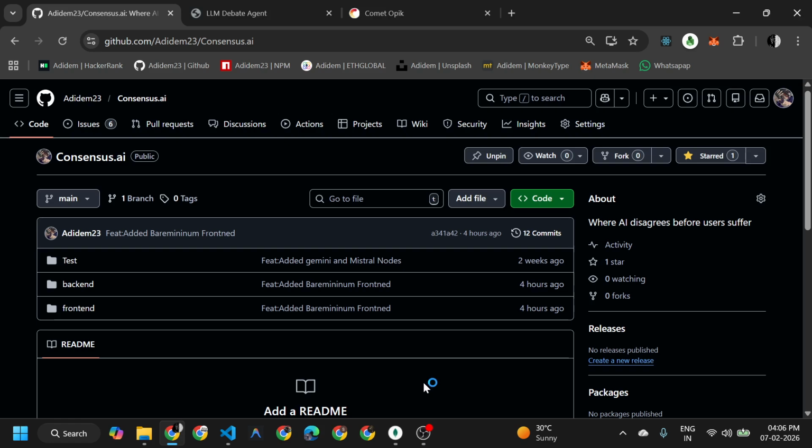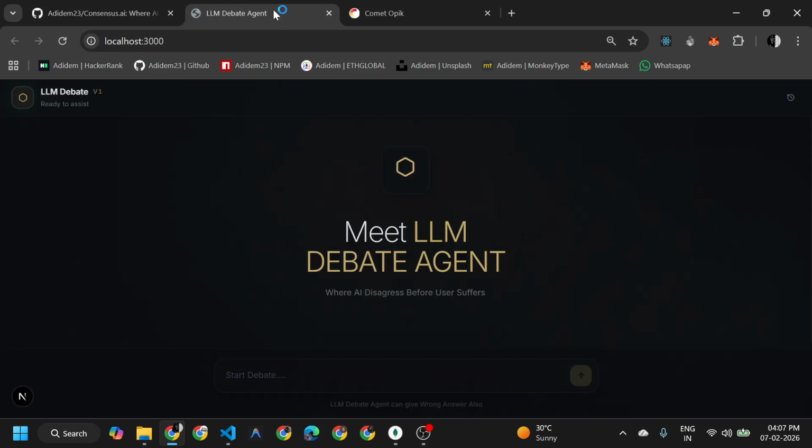I will discuss the architecture and how it works in a detailed manner, but let's see the demo of how it works. First of all, I have this front end where you can actually chat with our agent and give a simple query, similar to ChatGPT. On a front end level it is nothing but similar to ChatGPT, but what is in the back end is much different.